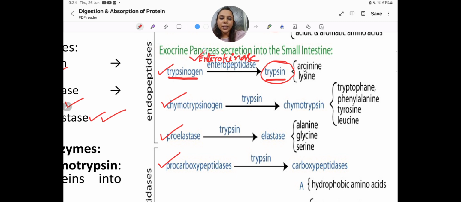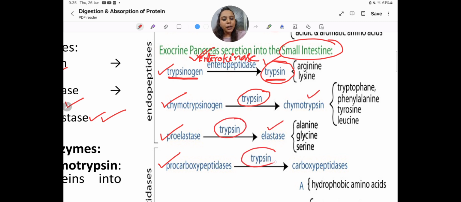By enterokinase. Where is the enterokinase? It is present within the wall of the small intestine, which secretes enterokinase, which converts trypsinogen to trypsin. Trypsin then also helps in the conversion of chymotrypsinogen to chymotrypsin and proelastase to elastase. Trypsin is the only active form that activates the other inactivated enzymes.